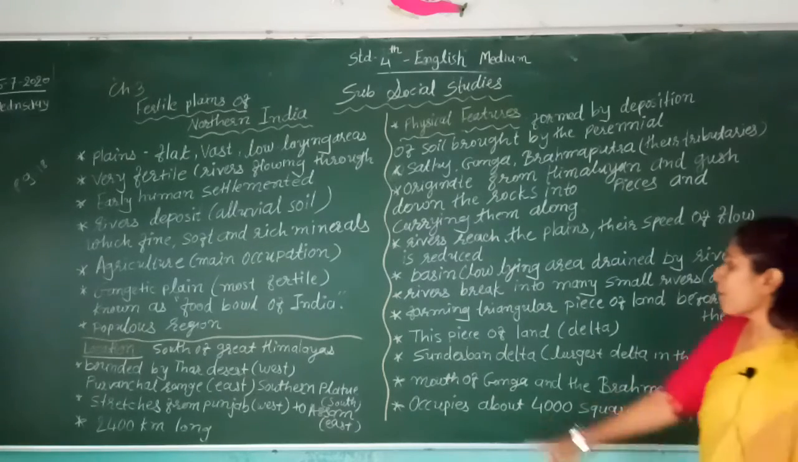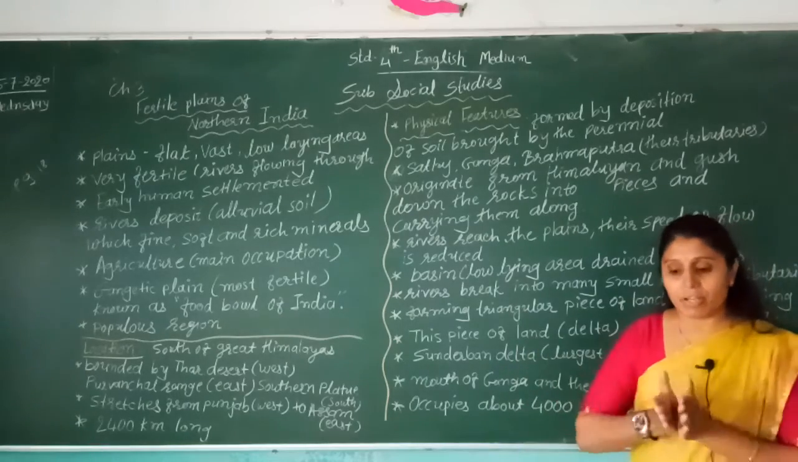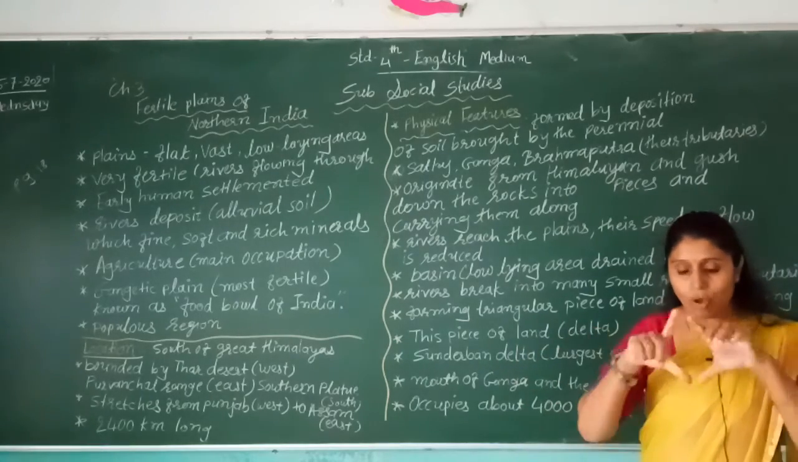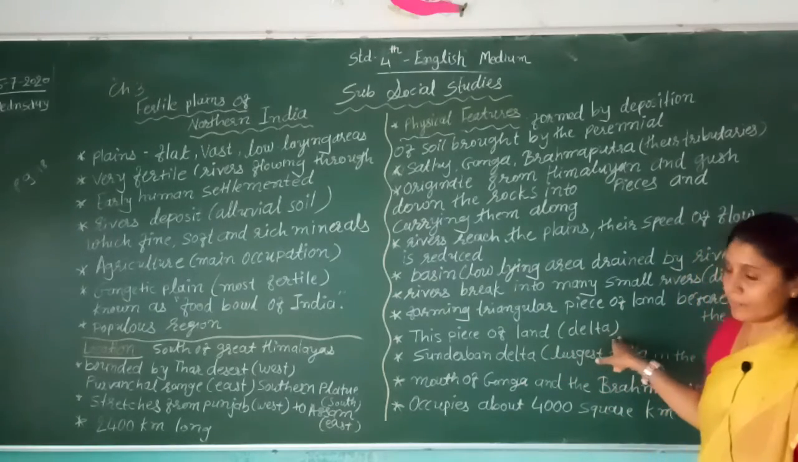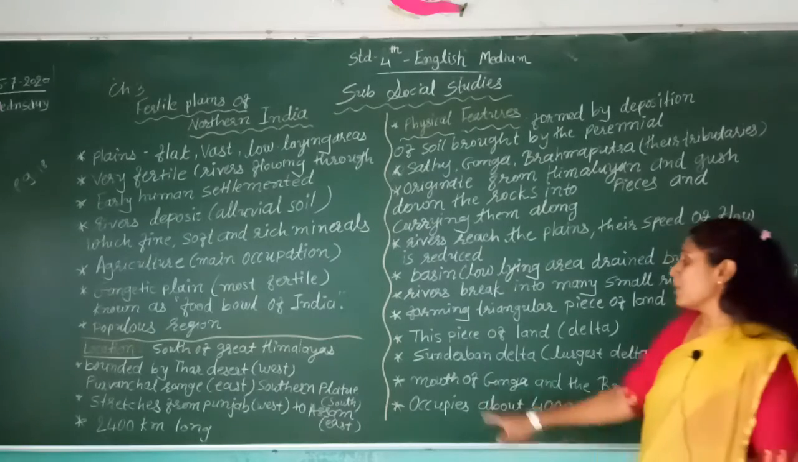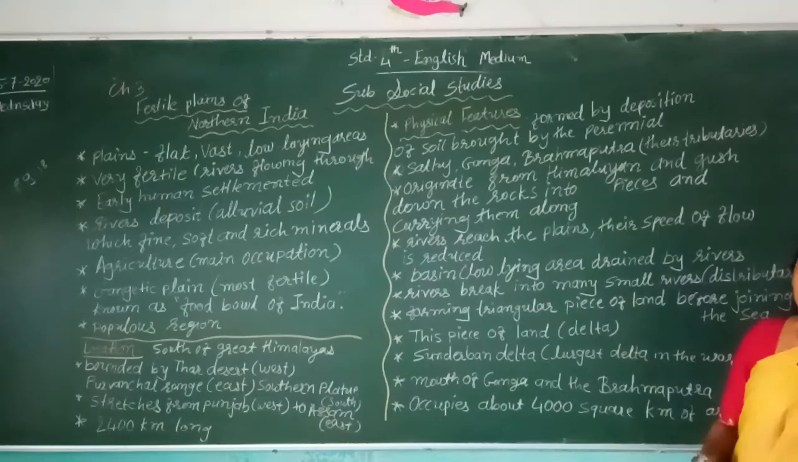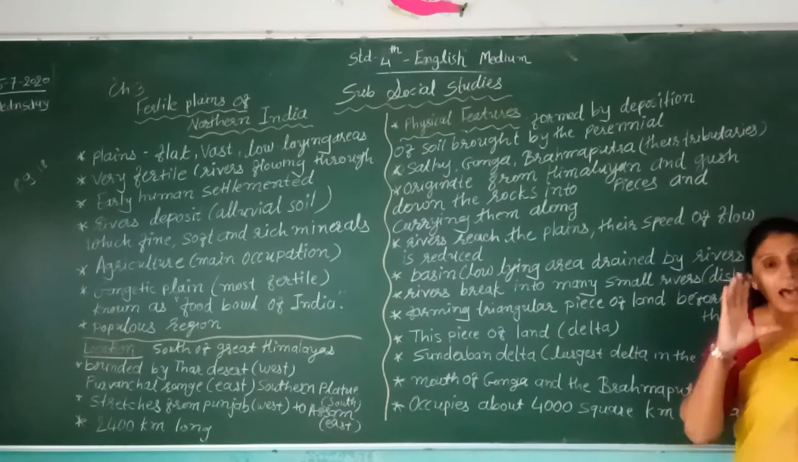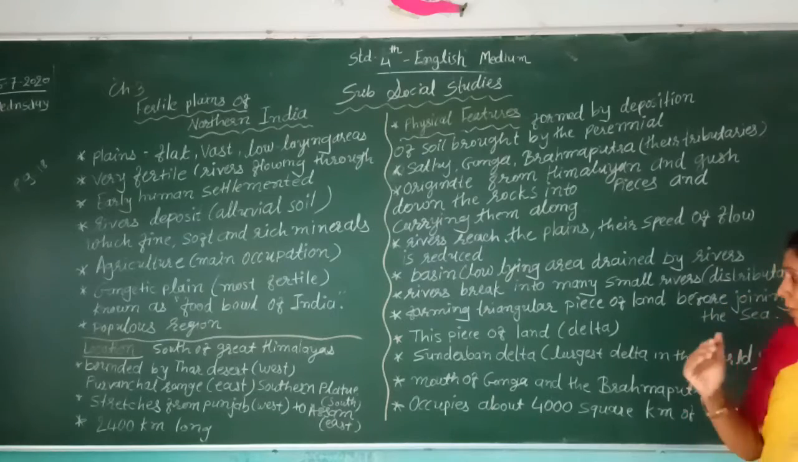What do we call the piece of land between two rivers? The piece of land between two rivers is called a delta. There is the Sundarban delta. It is the largest delta in the world.